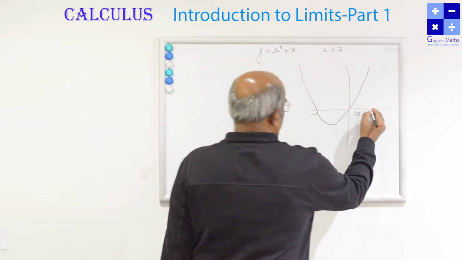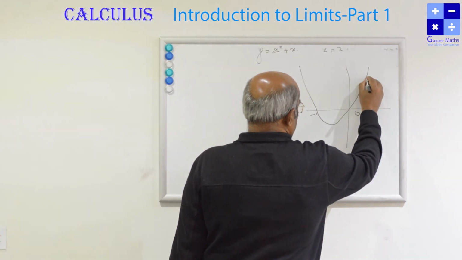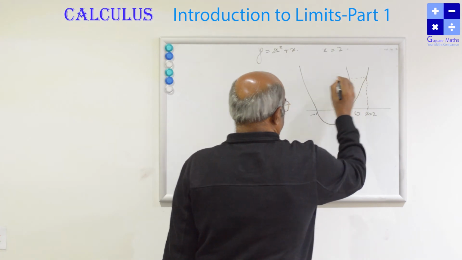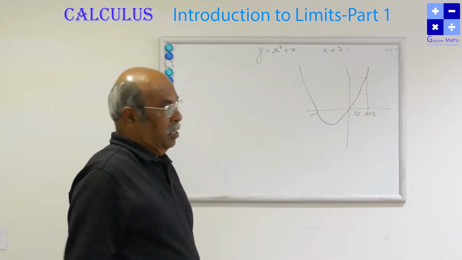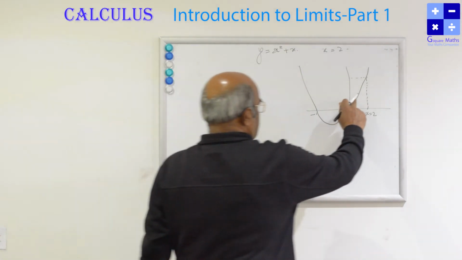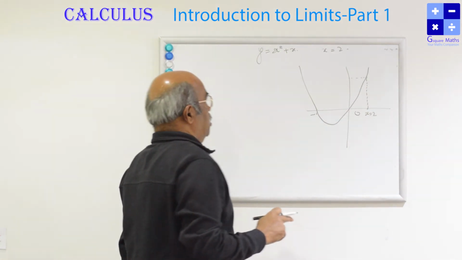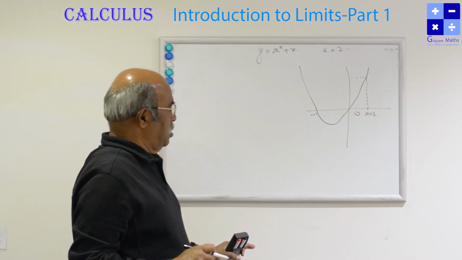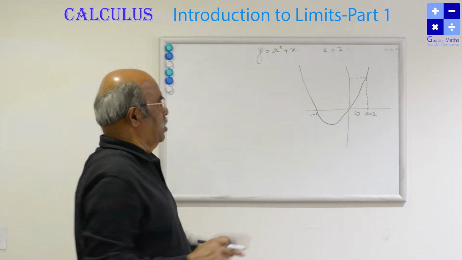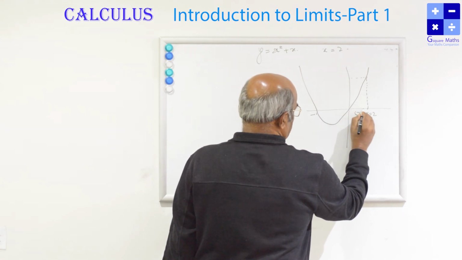So let us take the point x is equal to 2. At the point x is equal to 2, at the left side and right side the function is defined the same. The function is x square plus x on this side, and this side also x square plus x. Now the question is, at x is equal to 2, we have to find the limit value. So let us take x approaches 2.